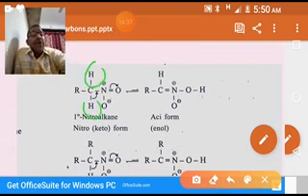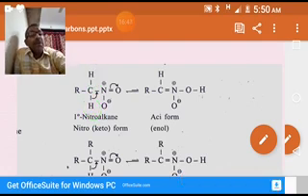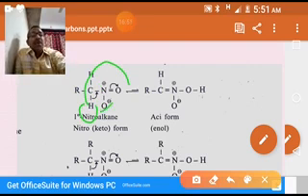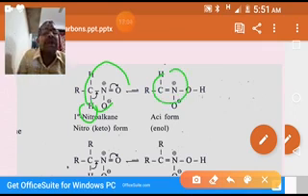So this hydrogen is shifting from carbon to oxygen. At the same time, this double bond is shifting from here to here. So proton is shifting to here, double bond is shifting to here. So we are observing one new double bond between carbon and nitrogen.